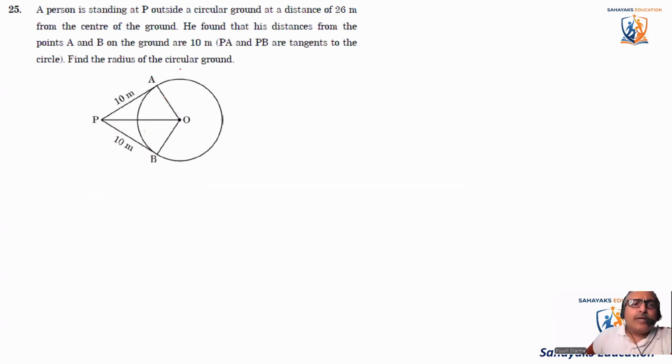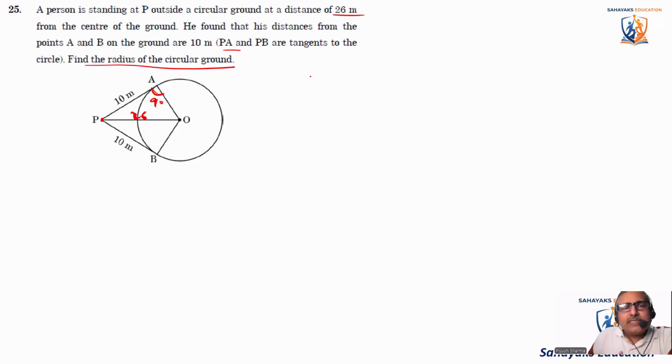A person is standing at point P. Okay, here at point P the person is standing, outside a circular ground. At a distance of 26 meter from the center. This side is 26, OP is 26. He found that his distance from point A and B is 10 meters. It's already given here. So PA and PB are the tangents to the circle. Find the radius of the circular ground. It will come out by Pythagoras theorem, right? This is a 90 degree angle.